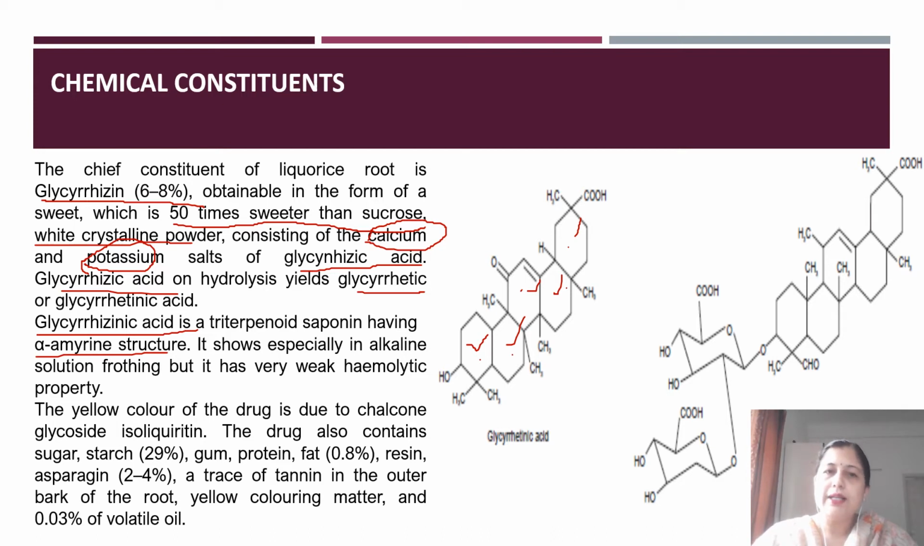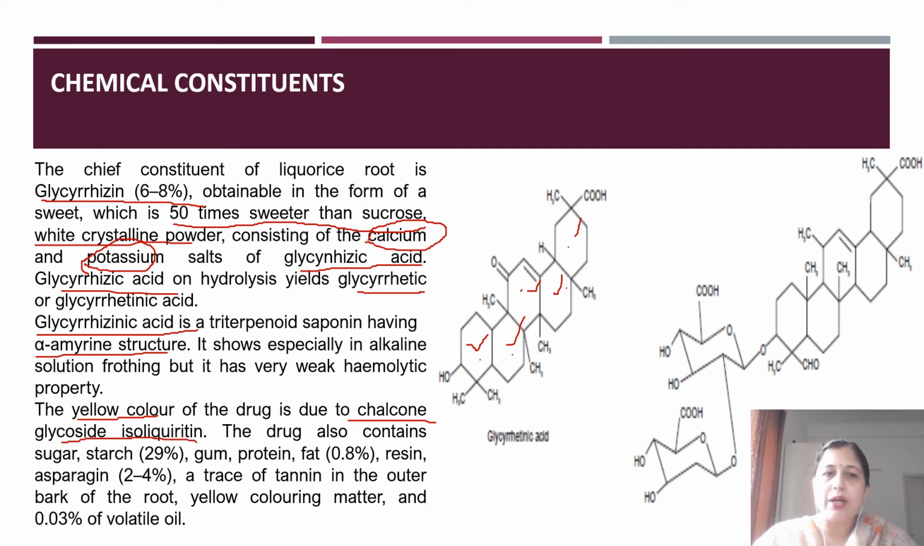It shows frothing especially in alkaline solutions, but it has a very weak hemolytic property. Now the hemolytic test, which we have already studied in saponins, is a major characteristic feature of saponins. However, glycyrrhizin doesn't give a very good activity for that, but in alkaline solution it shows frothing just like any other saponin glycoside. The yellow color of these roots or the extracts is due to the chalcone structure present in the glycoside isoliquiritin.